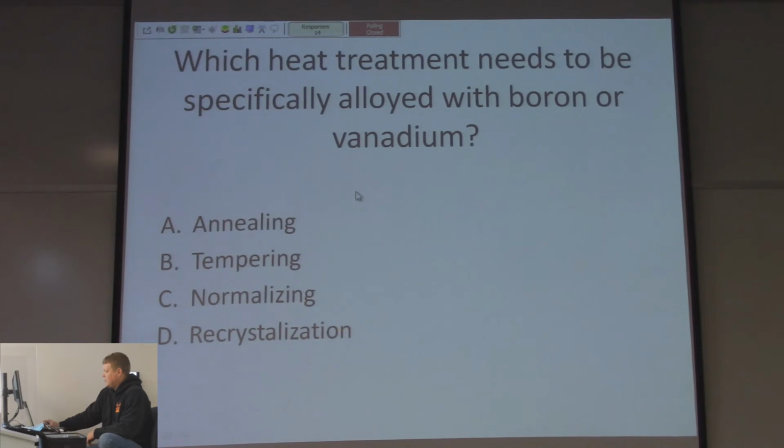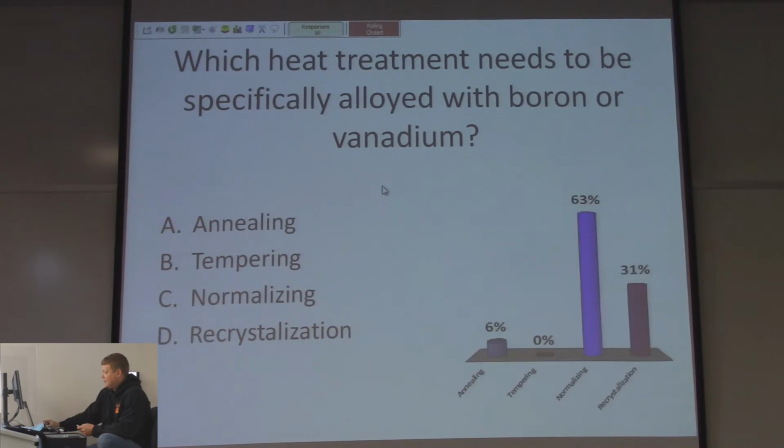Which heat treatment needs to be specifically alloyed with boron or vanadium? Annealing, tempering, normalizing, recrystallization. Could it be 4? It is not. Normalizing, 63%. Correct.